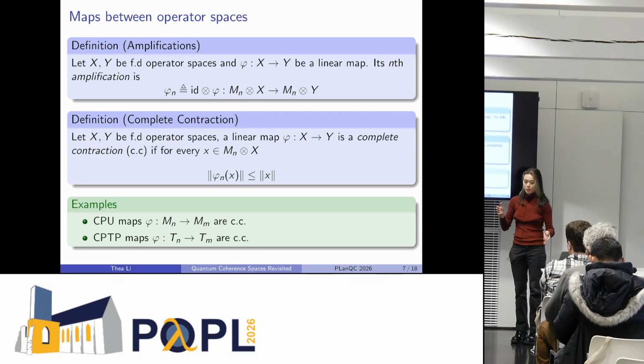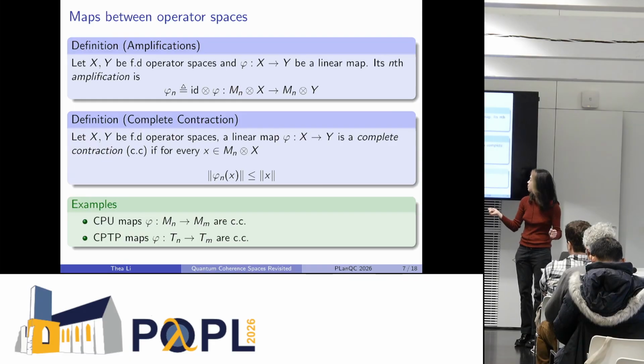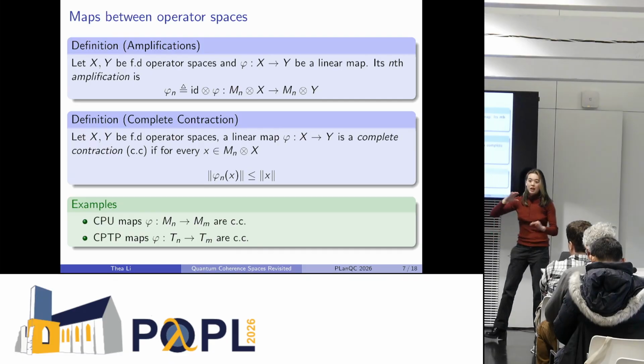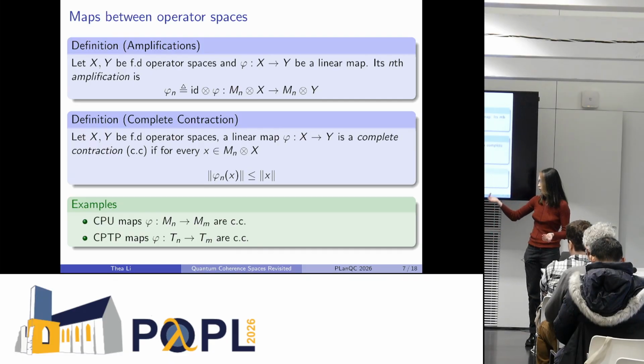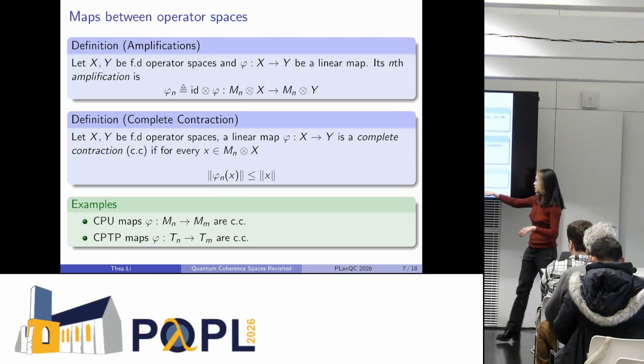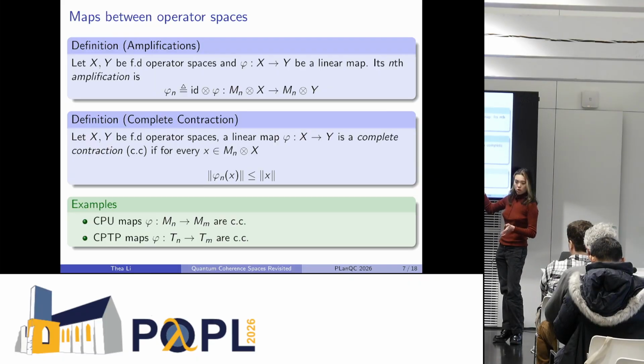For operator spaces, the sequence of norms is what's important. So the type of maps that we're interested in here are linear maps between operator spaces such that each of the amplifications is a contraction. And this is what's called a complete contraction. And of course, CPU maps and CPTP maps are complete contractions.